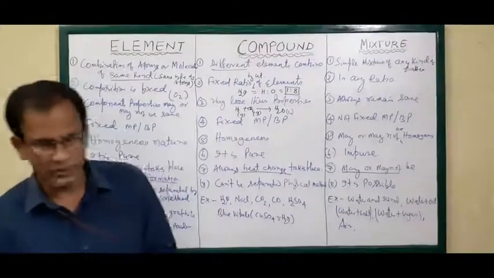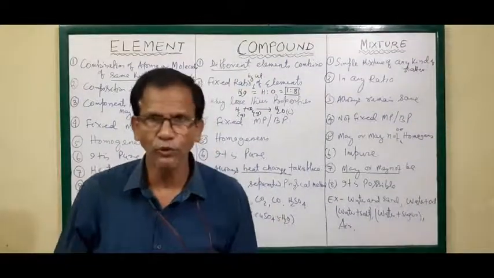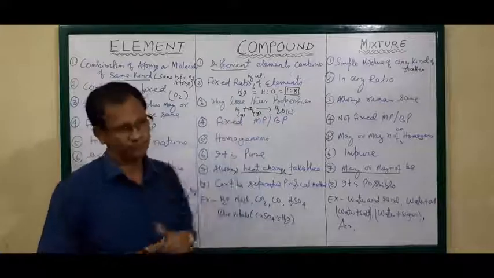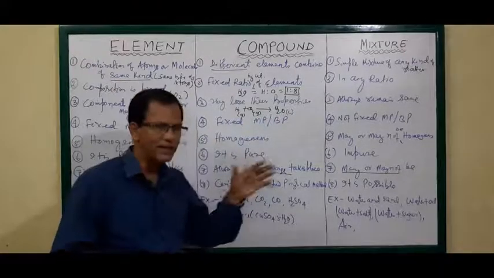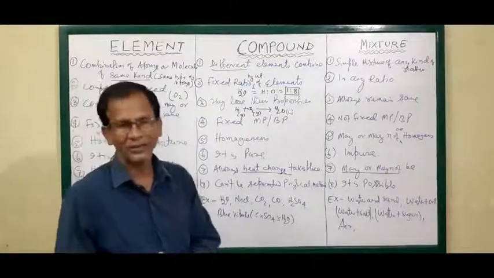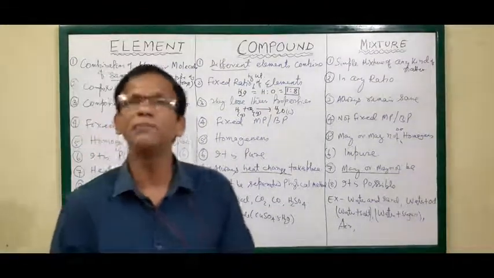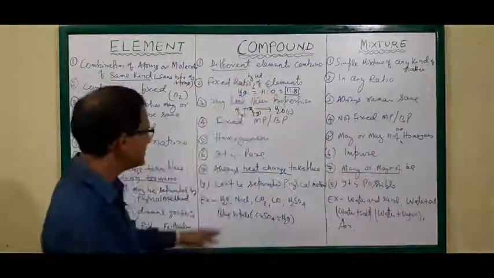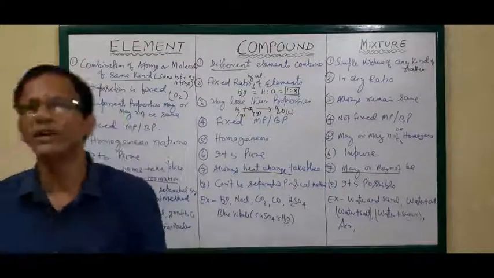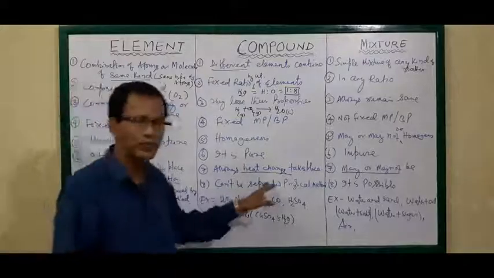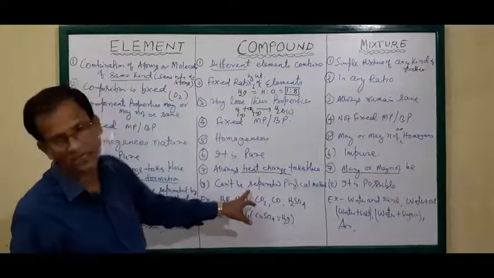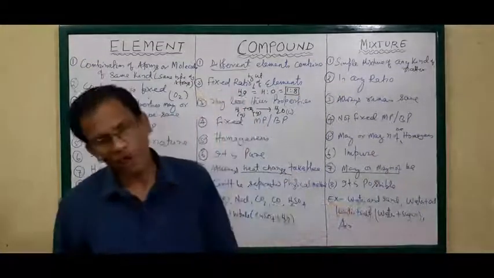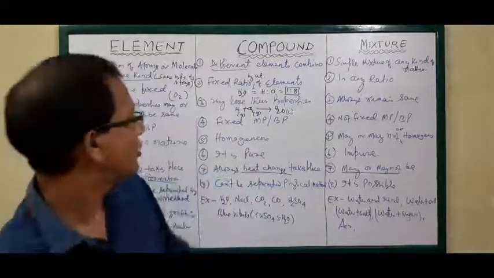For example, if you heat water, the water will be converted to steam. But hydrogen and oxygen cannot be separated by boiling. Water cannot be converted to hydrogen and oxygen by boiling. It will only convert to water vapor, but hydrogen and oxygen remain the same. So by physical method, we cannot separate the components of compounds. Only a chemical method is possible for separation of the components of a compound. But in a mixture, different physical techniques can be used to separate the components.